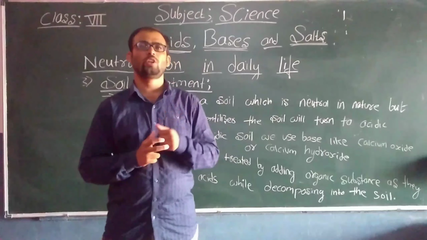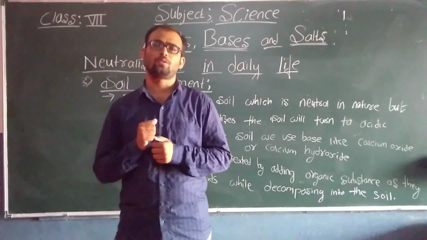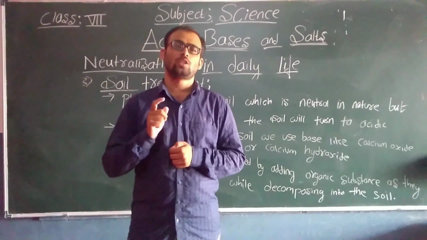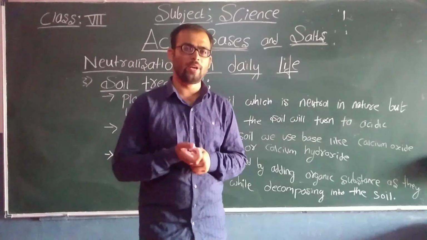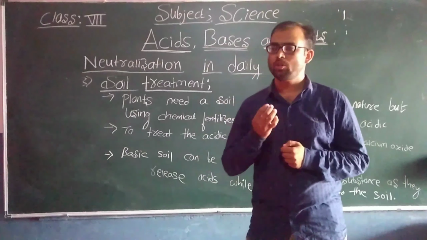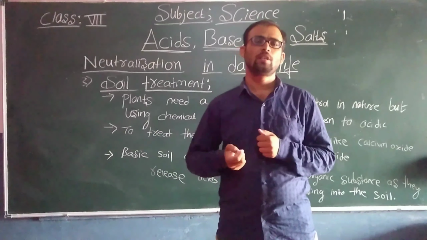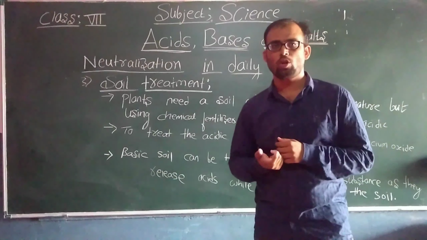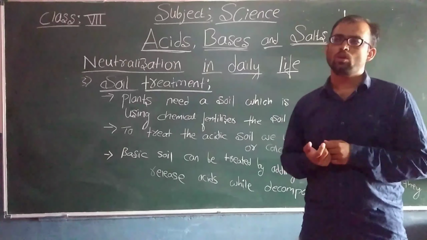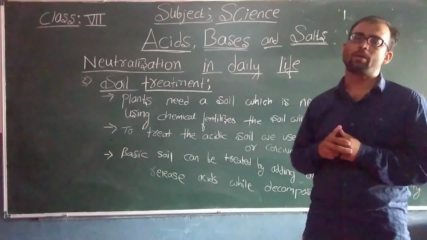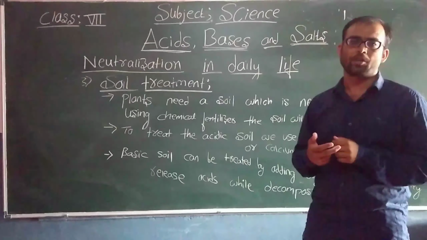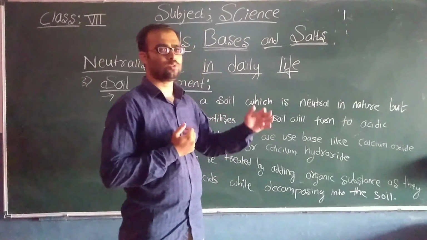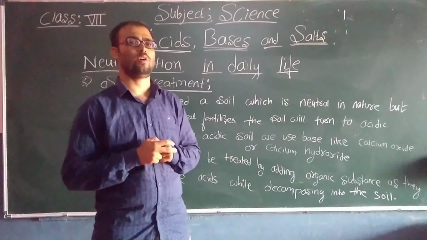So here one thing you understood, students: for the proper growth of plants, neutral soil is needed. The soil should not be acidic, and it should not be basic. But humans are greedy now. To yield more crops, for more production, they keep using as many chemical fertilizers as possible. At that time, what happens?